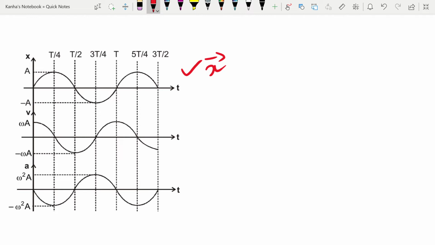Next is your velocity versus time, and the other thing is your acceleration versus time. You can easily see I marked the wavelength as well. Wavelength, how do you calculate wavelength? It's between crest to crest or trough to trough. Okay, or what is the time period? Time period is nothing but again the time between two crests or time between two troughs.